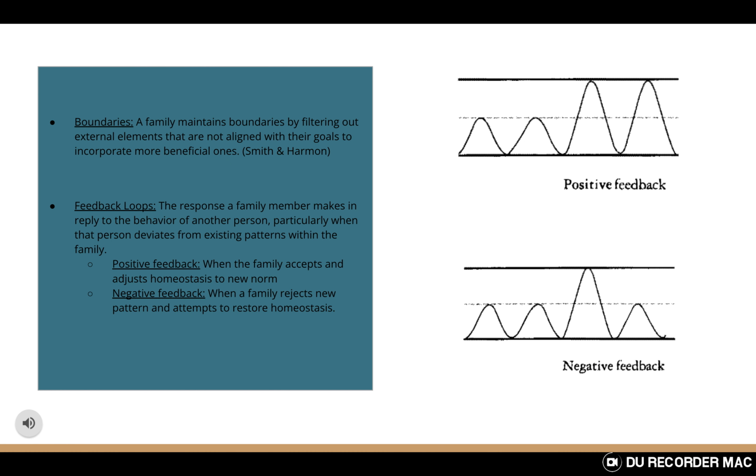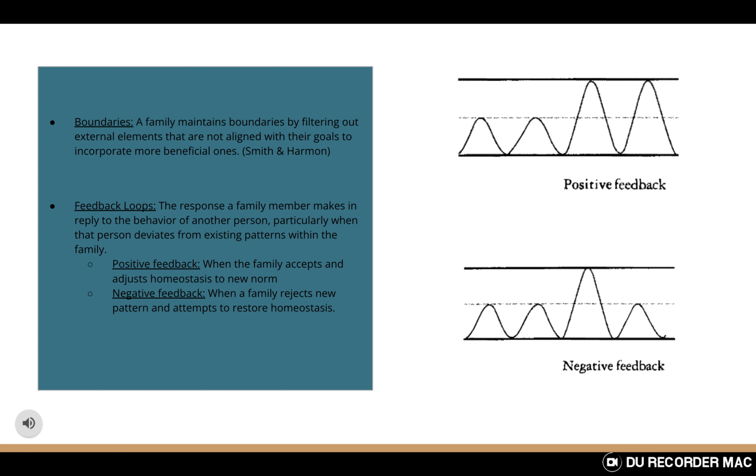Boundaries. A family maintains boundaries by filtering out external elements that are not aligned with their goals to incorporate more beneficial ones. Types of boundaries are open, which is the most healthy boundary. This family is flexible, easily adopts and accepts anything from the outside.